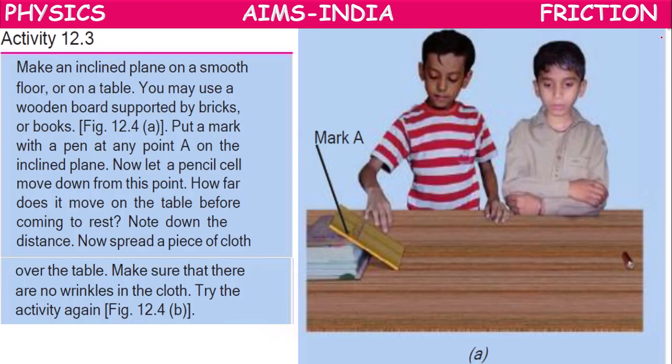Next, another activity. Make an inclined plane, which is not horizontal and not vertical, but lying at some angle with the ground. It is called an inclined plane. So this is an inclined plane, because with the vertical it is making some angle, and with the horizontal it is making some angle. It is an inclined plane.